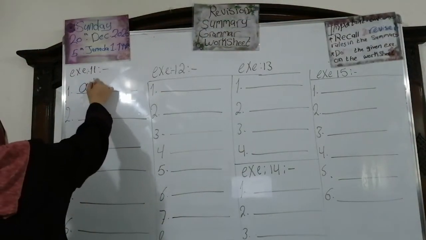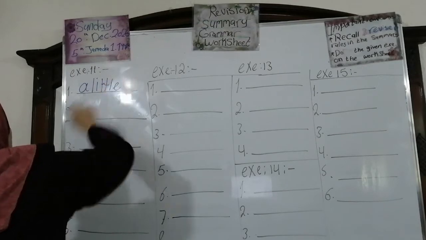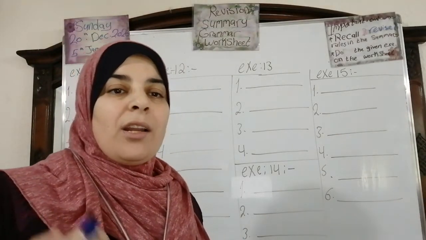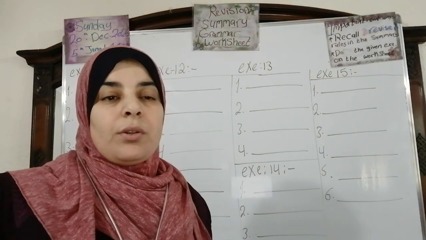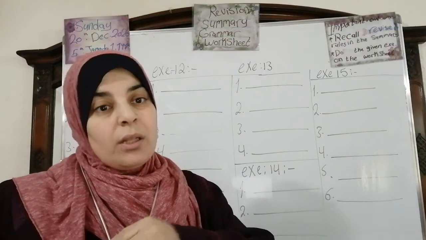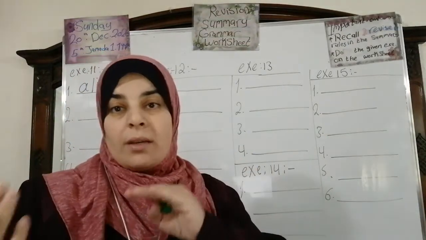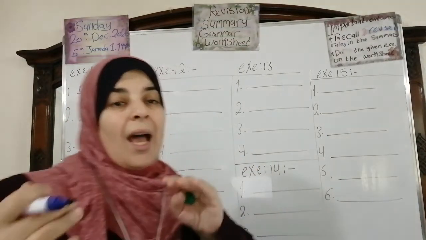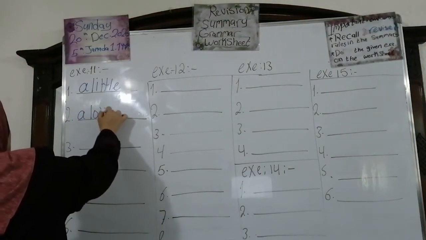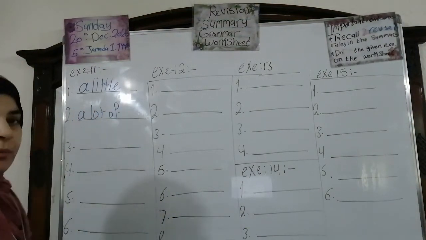Okay, a little. Okay, number 2. There aren't much or a lot of eggs in the refrigerator. We have aren't. It means that the eggs are countable. We cannot put much because it's countable. So we are going to write a lot of. A lot of. Okay, number 3.